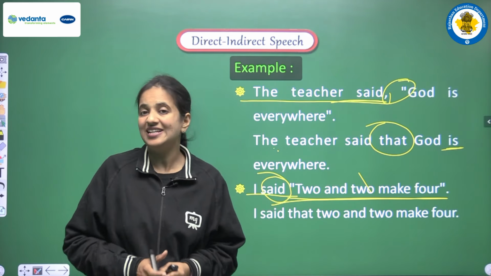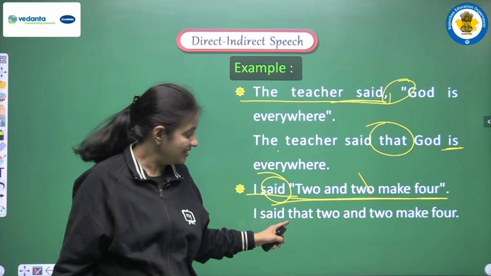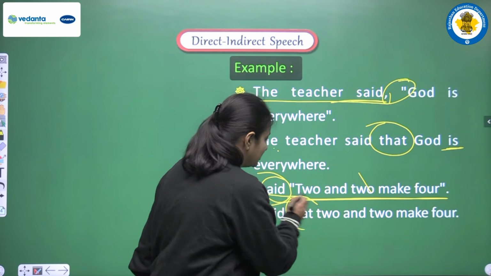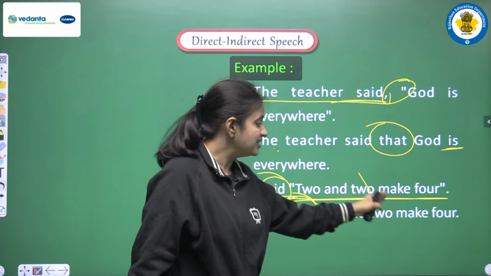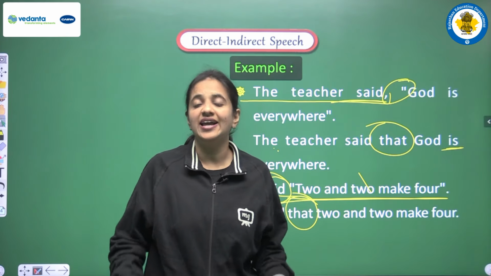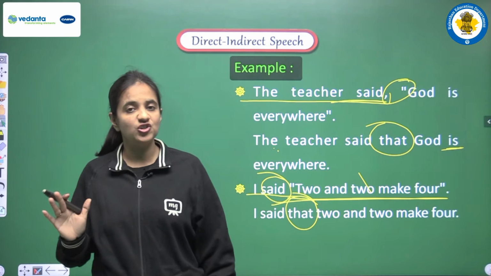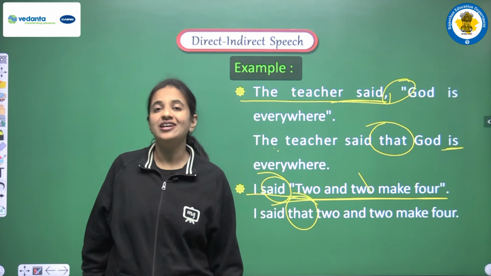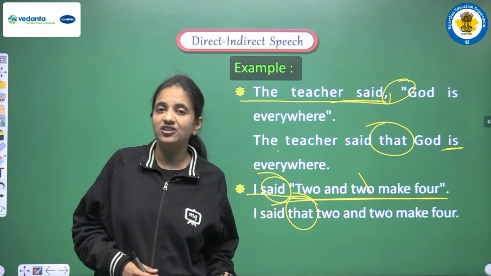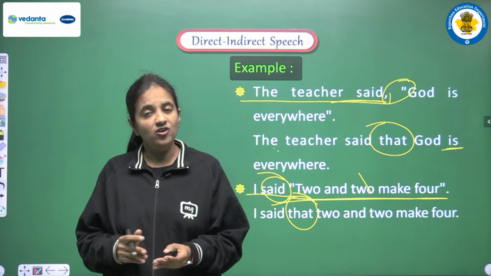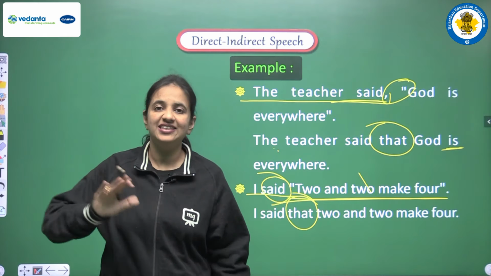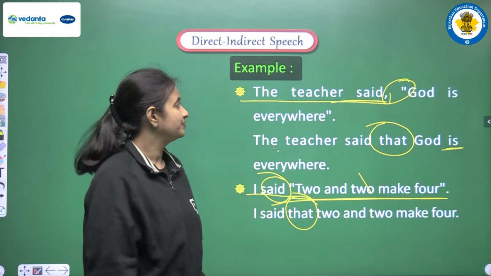Yes, it's a universally correct sentence, and this is the reason we just add one conjunction and repeat the same sentence here without changing the tense. Clear? So this was the first exception. If we have any habitual fact or universal truth, then also we don't change the tense. Clear?